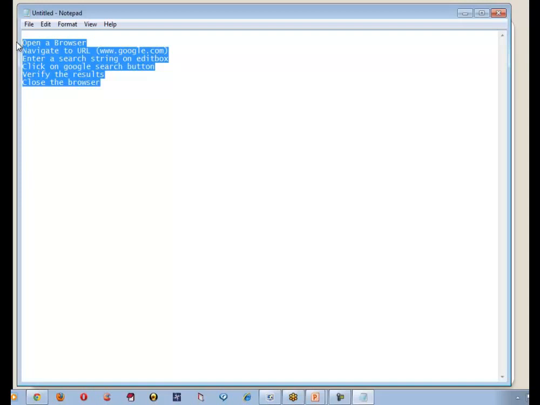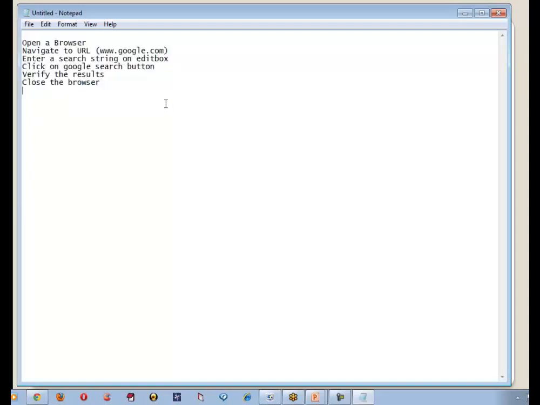So is this simple scenario clear? Good. Now I want to explain something with respect to the same scenario before we move on to build a framework in descriptive programming. I want you to understand how, in the same scenario, we can define a methodology called keywords. When we look at this code, tell me what can be the keywords. First of all, what is a keyword? What do you think a keyword could be?